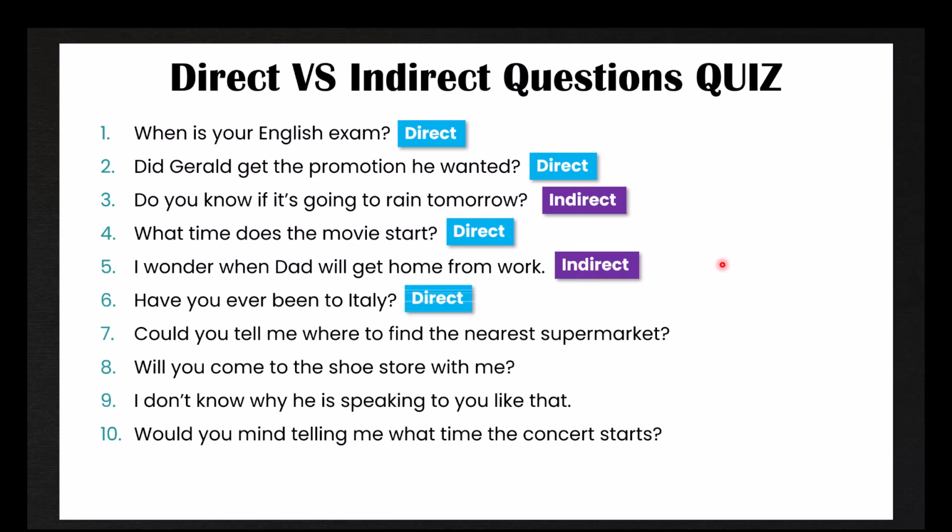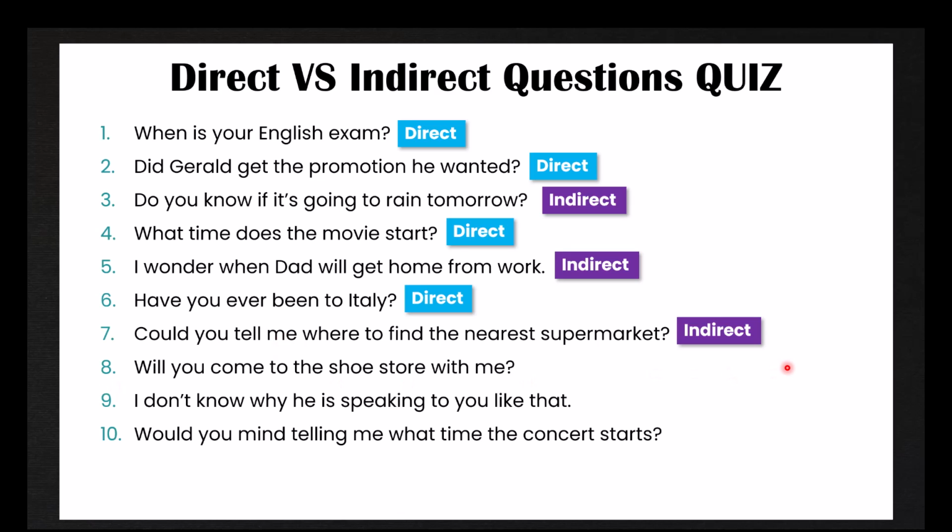Number 6 is a direct question. Have you ever been to Italy? Yes, I have. No, I haven't. Number 7 is an indirect question. Could you tell me where to find the nearest supermarket? When we see a question word like where or when or why in the middle of the sentence, it's probably an indirect question because we know there's a more direct way to ask this. Where is the nearest supermarket? However, this is a more polite way in English to ask.